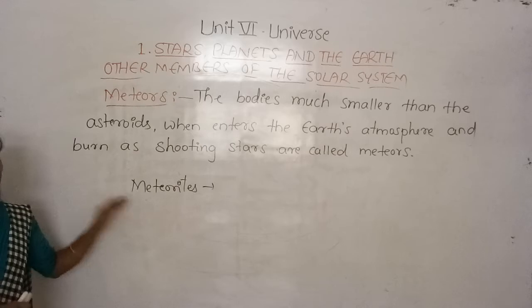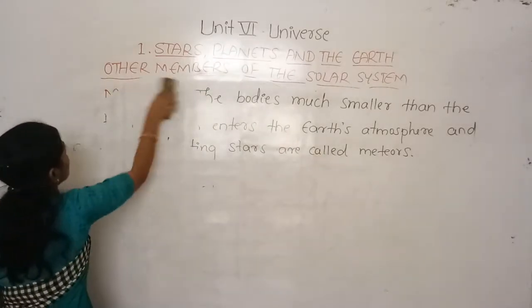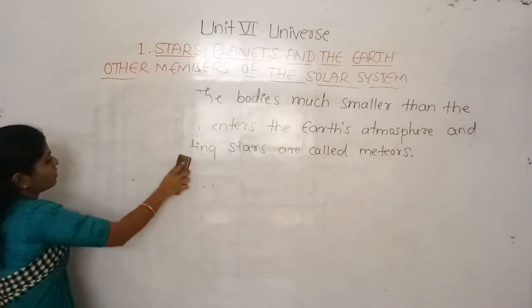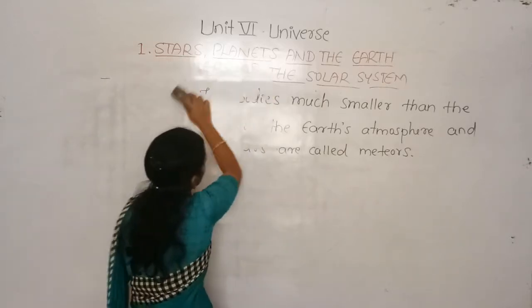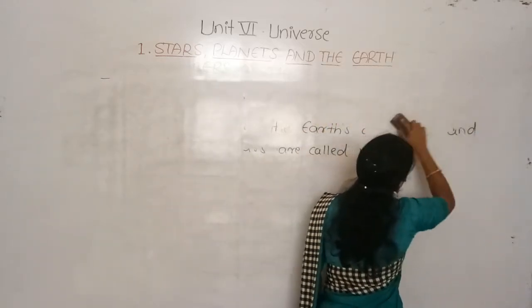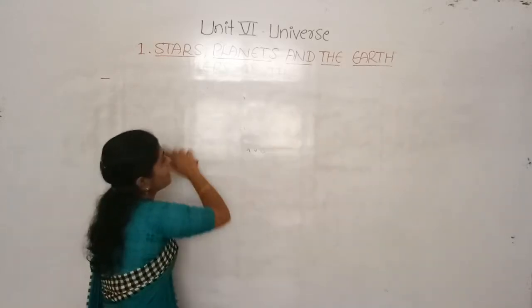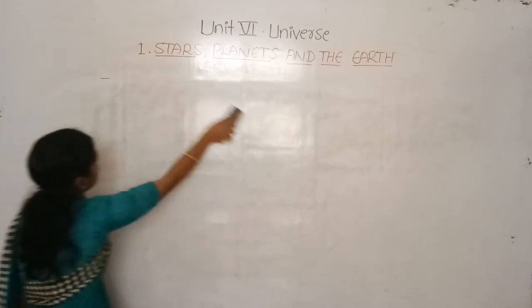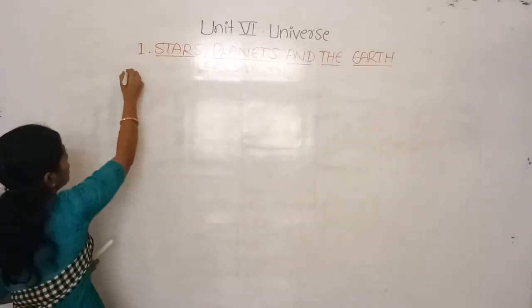Is it clear? Okay. And now we can move towards the planet Earth. So where are we living? Yes, we are all living on the Earth. And the Earth is the third planet, it is spherical in shape, and like the other planets, the Earth is also revolving around the Sun.